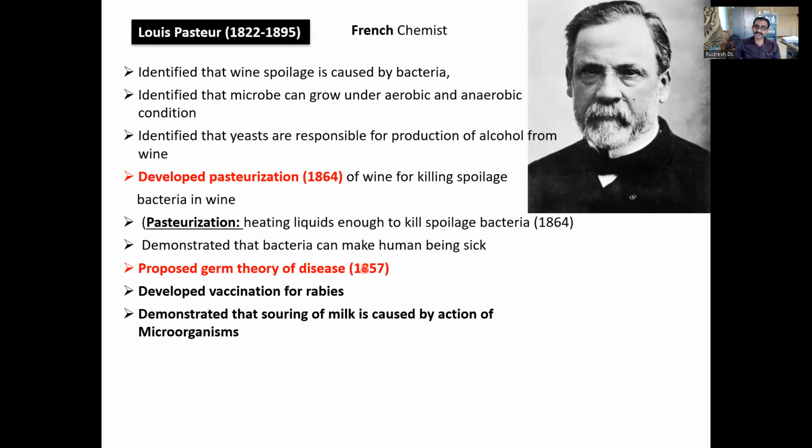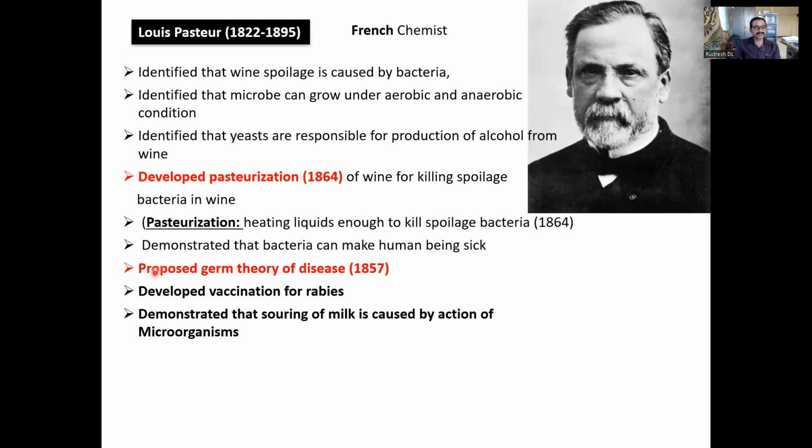He also demonstrated that many microorganisms are the causal agents of many diseases. He said that bacteria can make human beings sick, or bacteria can cause disease in human beings. And in 1860, here it is given 1857, but it is around 1860, he proposed the germ theory of diseases, along with Robert Koch.